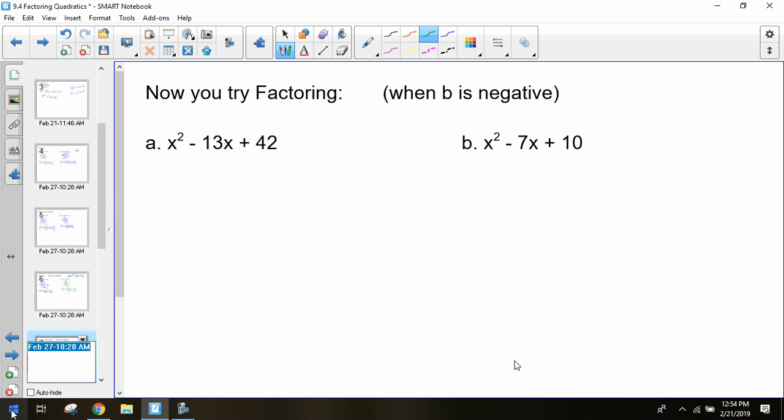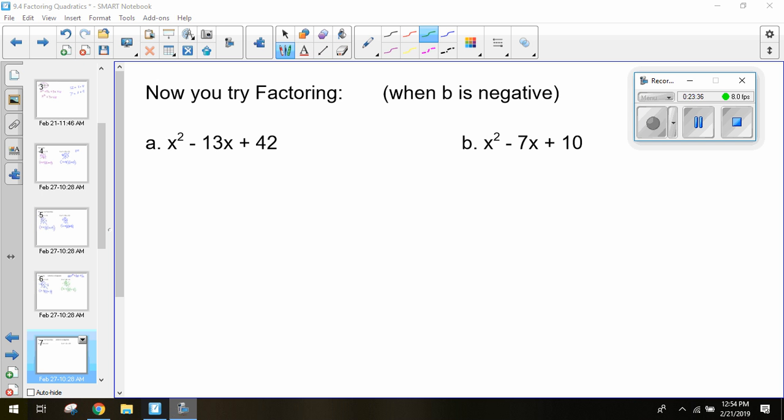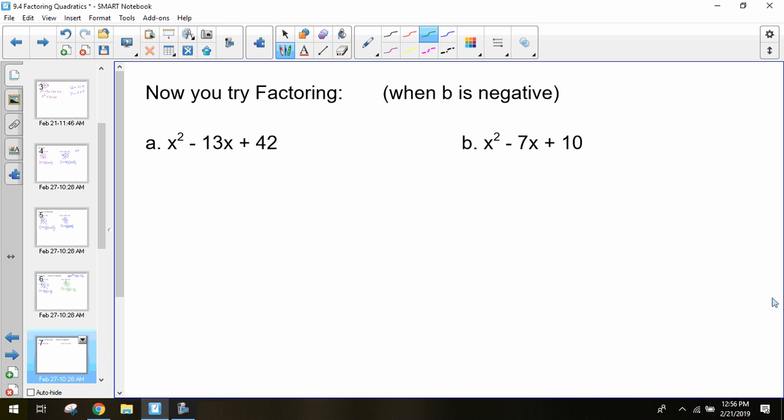All right. Once again, try to figure out these two. Think, what are your factors? What are the numbers I'm trying to multiply together for? What are the numbers I'm trying to add together for? See if you can come up with these ones. For this first one, what do we find for x squared minus 13x plus 42? We got negative 7 and negative 6. So that means it would be x minus 7 times x minus 6 is your factor solution. We always want to remember to write it in the factor solution when we're done.